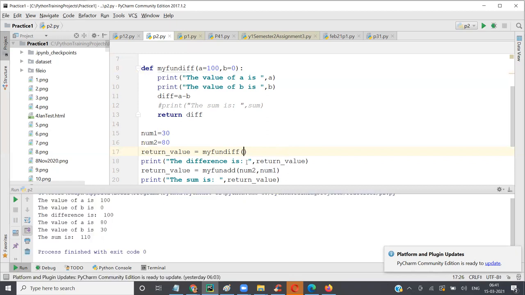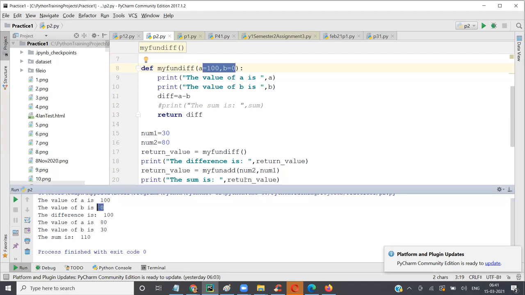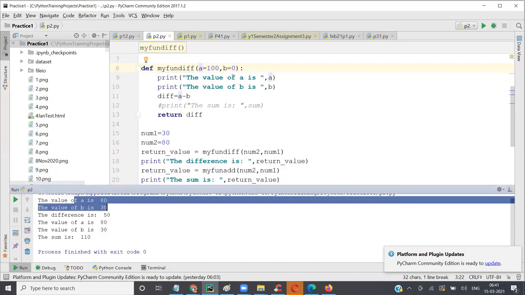So if I run it, I am not providing any value. So the value of A is 100, the value of B is 0, because this is what we gave. We gave default values to both the variables. So in this case, A by default is 100 and B by default is 10. If I give num2, num1 here, then it's going to take num2, num1. This default value is ignored, right? A will be n2, which is 80, and B is n1, which is 30. You can give default values to all the variables if you want to.